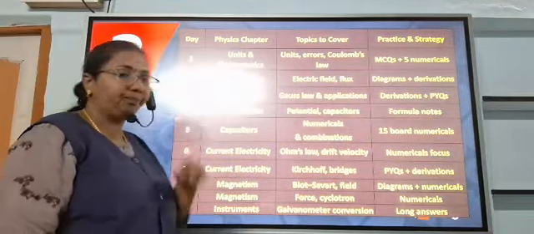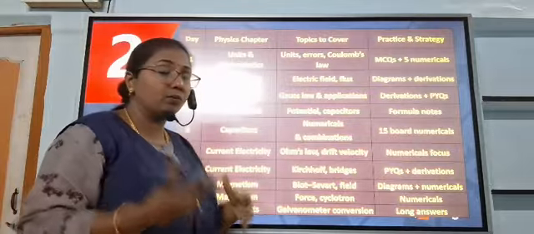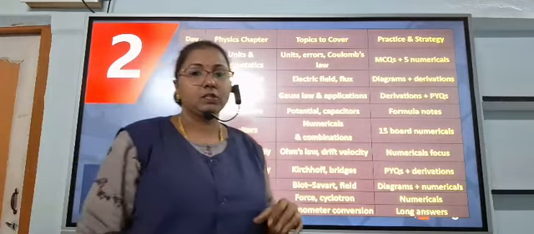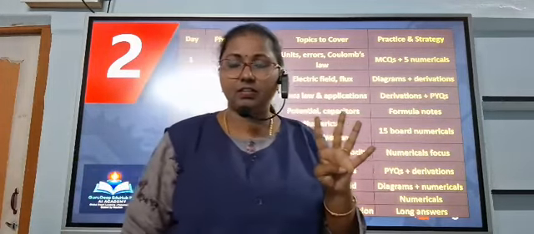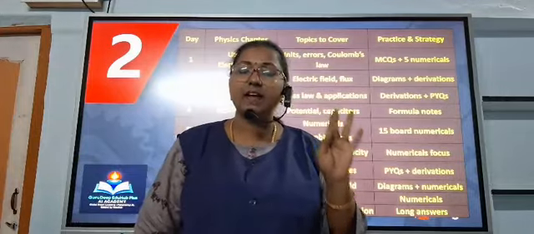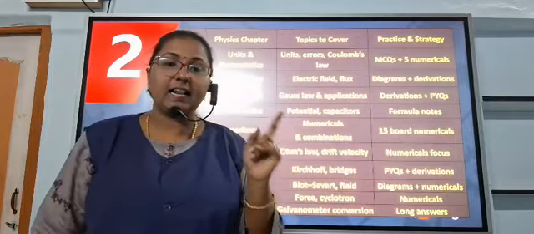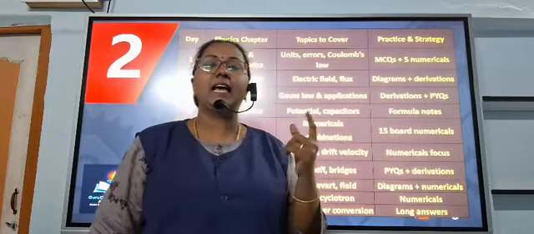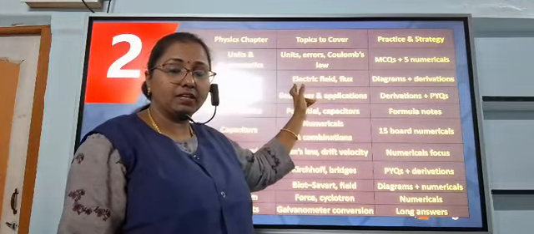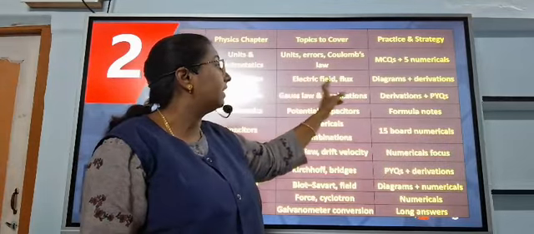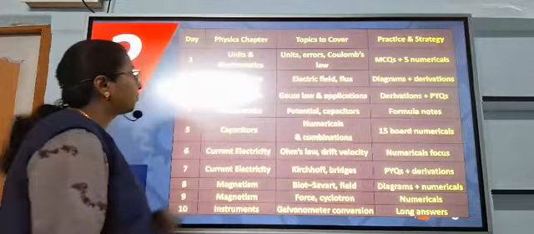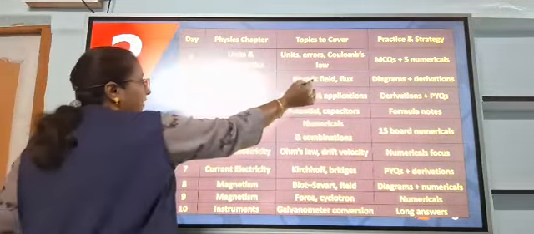And day 2, the same electrostatics unit 1, chapter 1: electric flux and electric field. In electric field there are 4 derivations: electric field 2 mark, electric flux 2 mark, and deriving the electric field due to the axial line and equatorial line. These 4 kinds of derivations, which you already know, along with the electric field and flux diagrams, you practice on day 2.